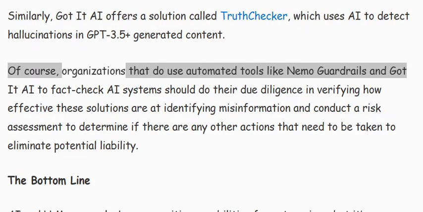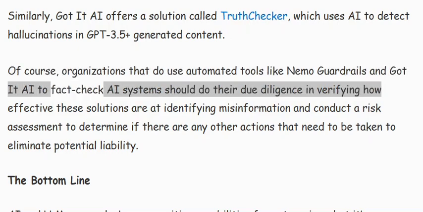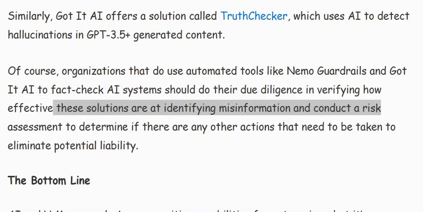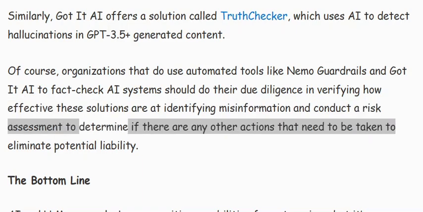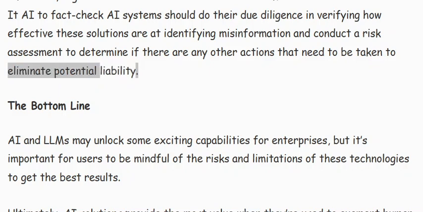Of course, organizations that do use automated tools like NeMo Guardrails and Got It AI to fact-check AI systems should do their due diligence in verifying how effective these solutions are at identifying misinformation and conduct a risk assessment to determine if there are any other actions that need to be taken to eliminate potential liability.